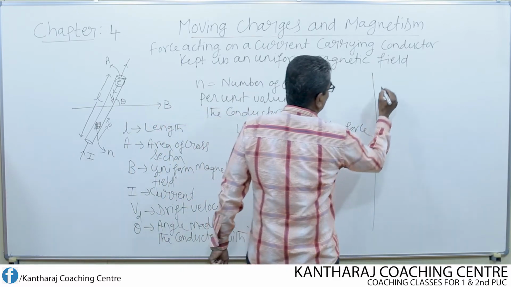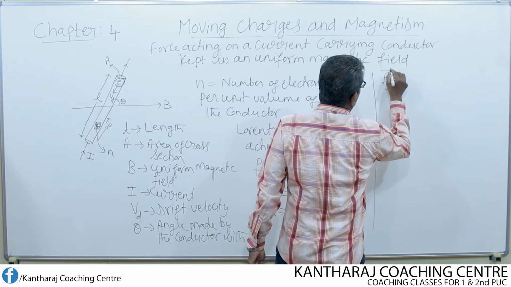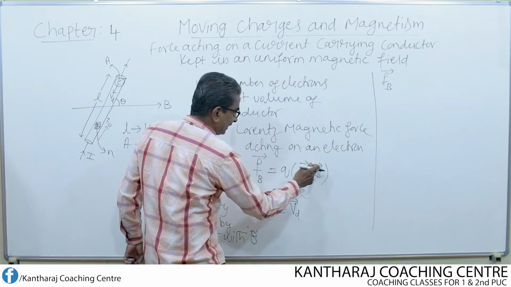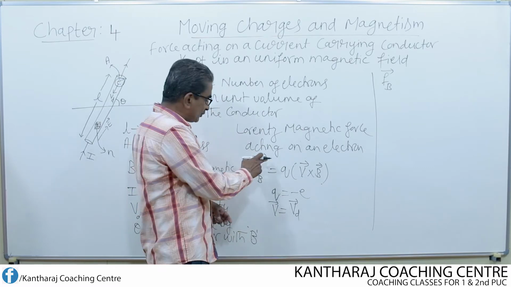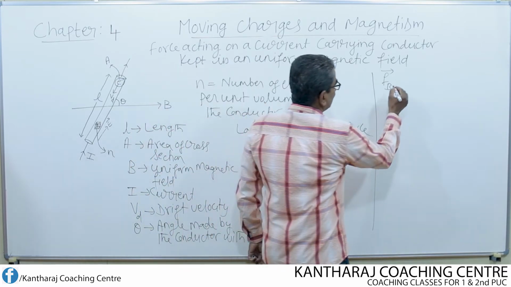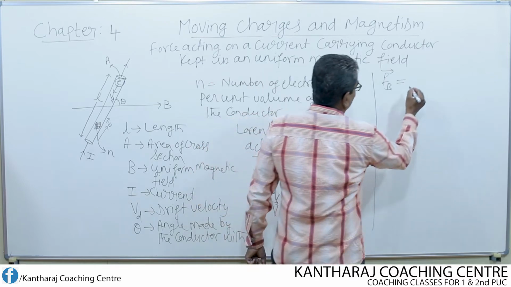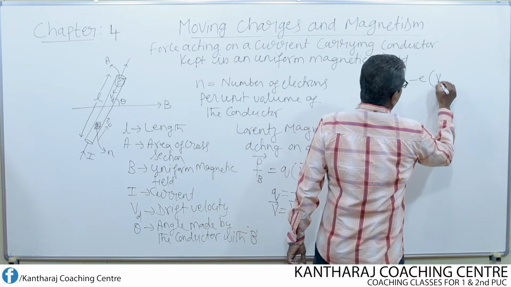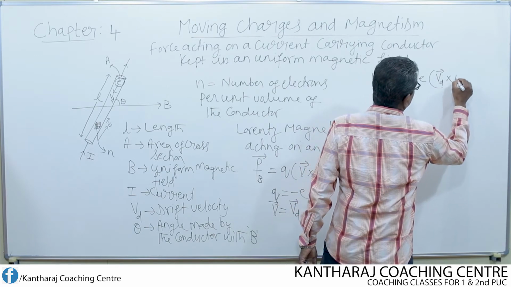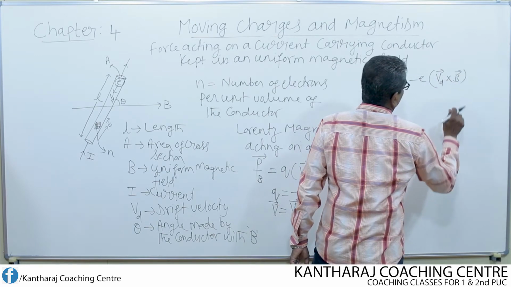I get the equation like this, Fb. I write this in vector form. Remember, on the right hand side it is in vector form, therefore on the left hand side also there should be a vector. This is equal to, for Q I write minus e into Vd cross B.